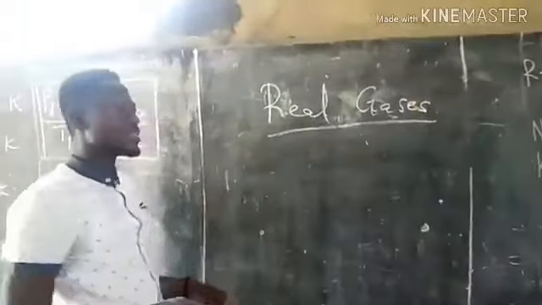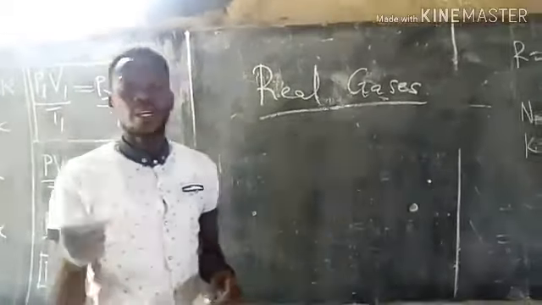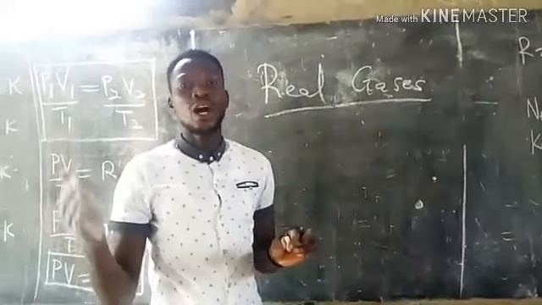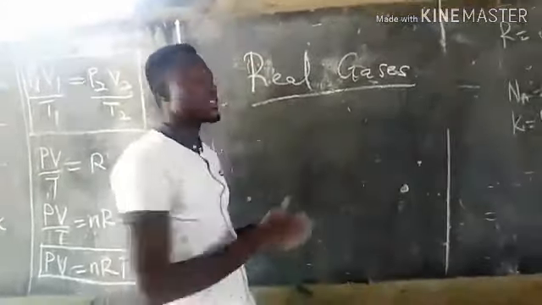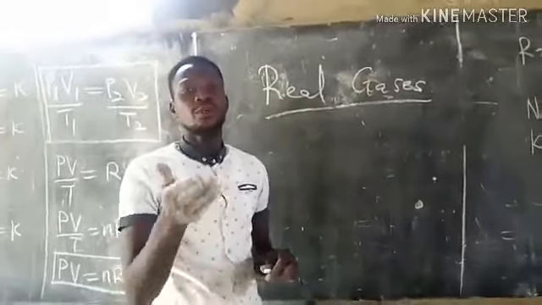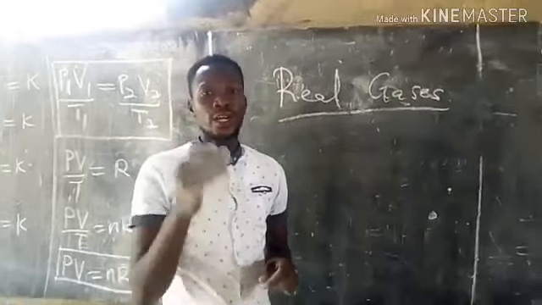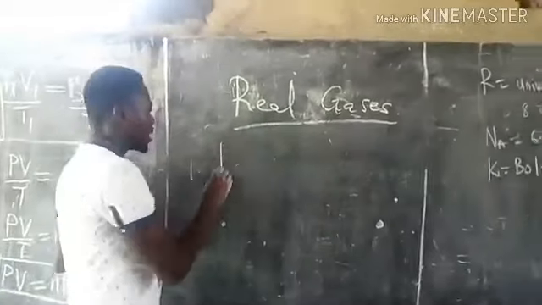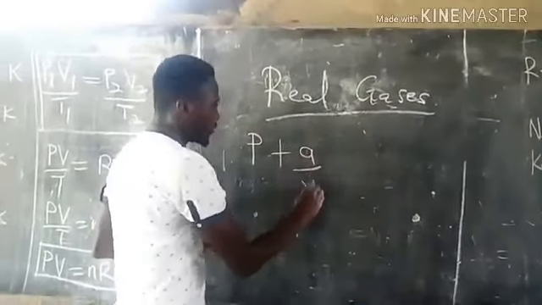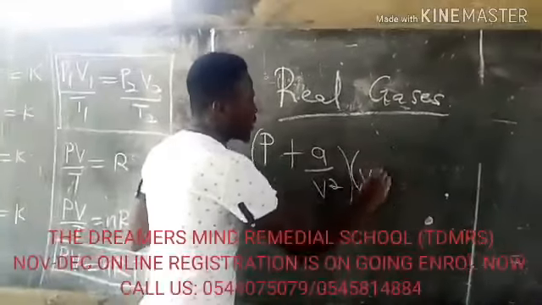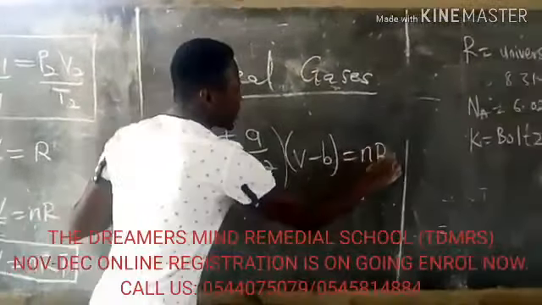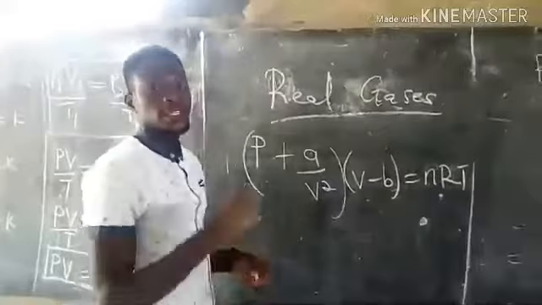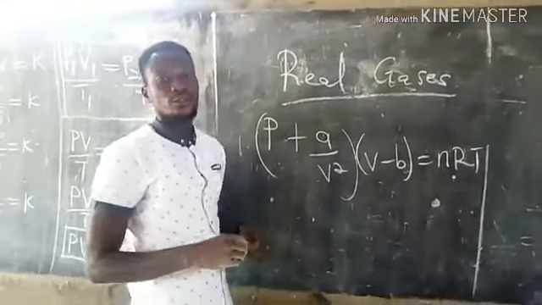Okay, now let's look at real gases. So we have ideal gas and also real gas. An ideal gas obeys the gas law and the kinetic theory assumptions of gases. But real gases do not obey the gas law, neither do they obey the kinetic theory of gas. And this is the equation of state of a real gas. We have (P + a/V²)(V − b) = nRT. So this is the equation of state of a real gas, and it is also known as the van der Waals equation of real gas.